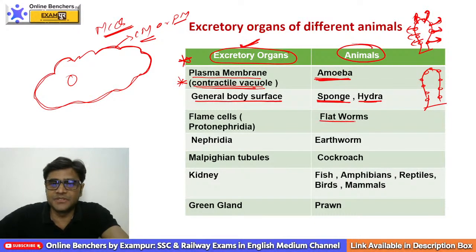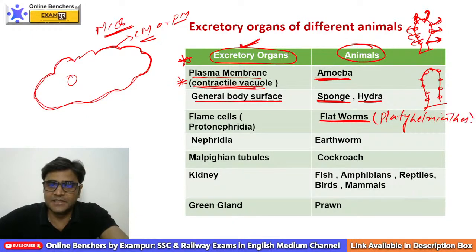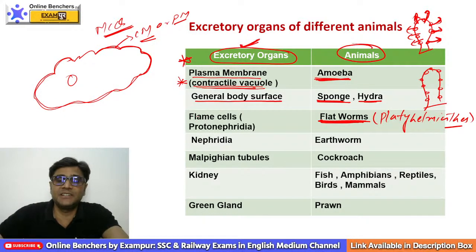In flatworms, which belong to Platyhelminthes. Platy means flat, helminth means worm. So in flatworms, in Hindi called chapti krimi, excretion takes place by specialized cells known as flame cells.